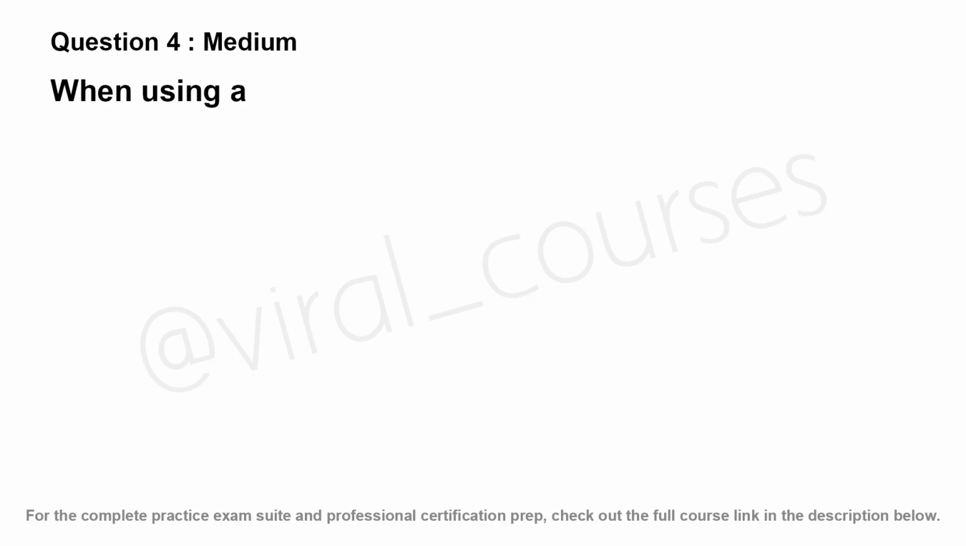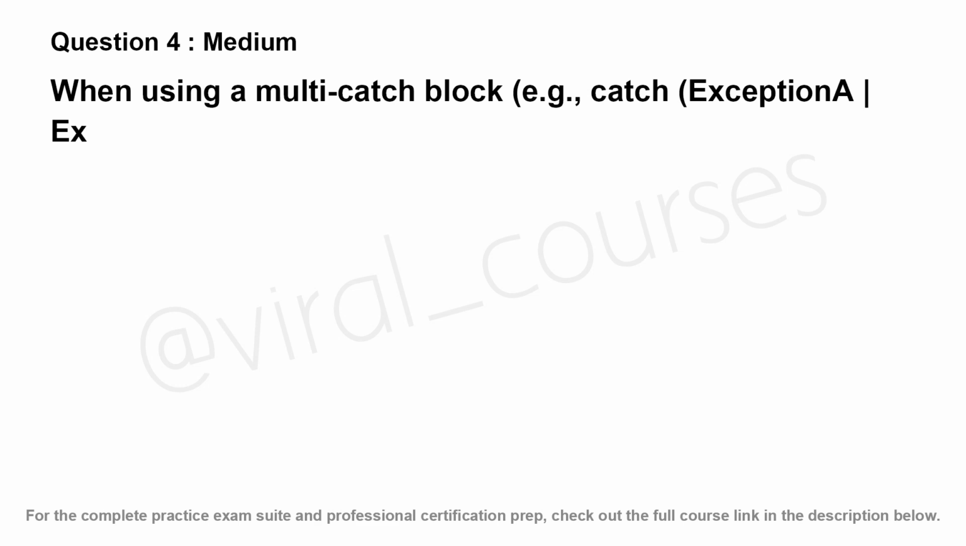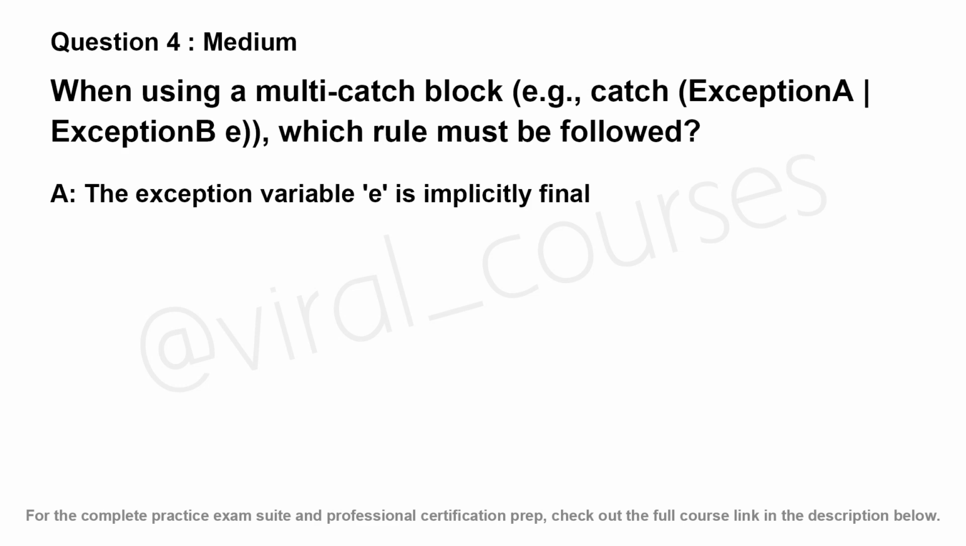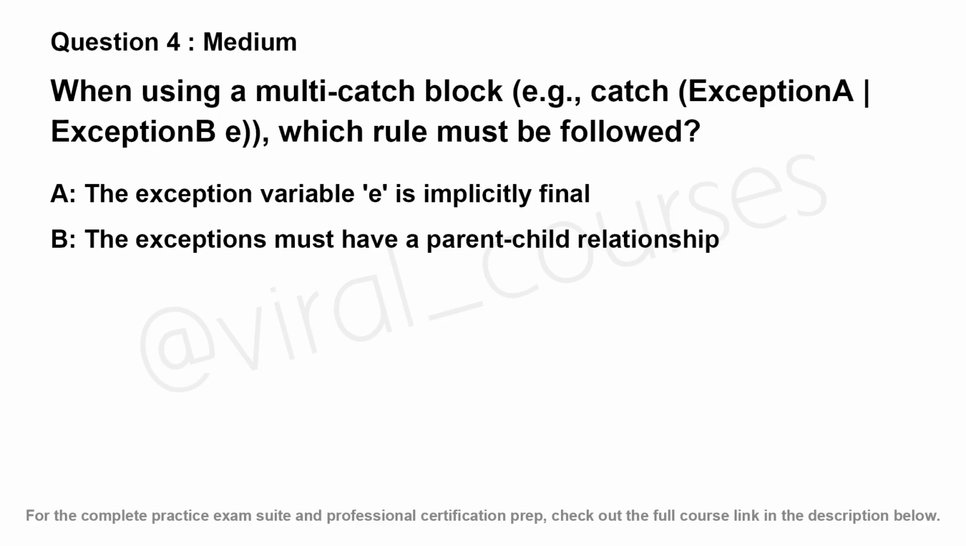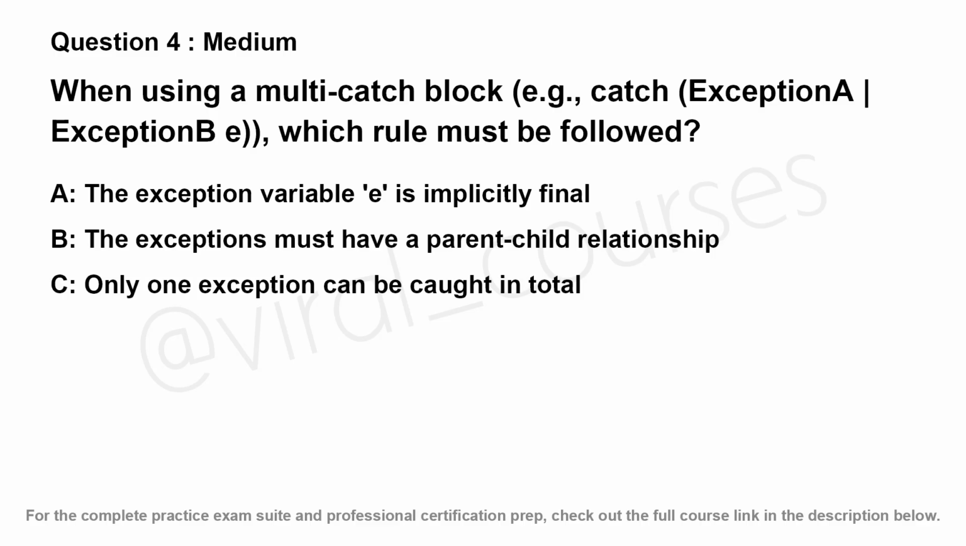When using a multi-catch block, for example catch (ExceptionA | ExceptionB e), which rule must be followed? Option A, the exception variable e is implicitly final. Option B, the exceptions must have a parent-child relationship. Option C, only one exception can be caught in total. Option D, it only works for checked exceptions.